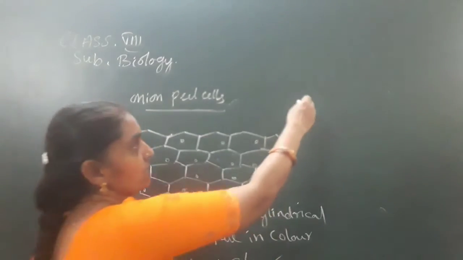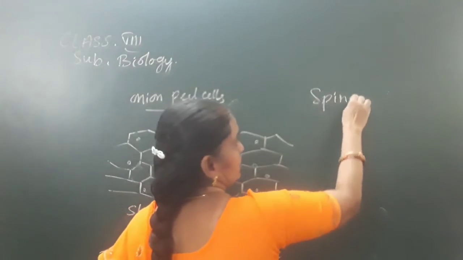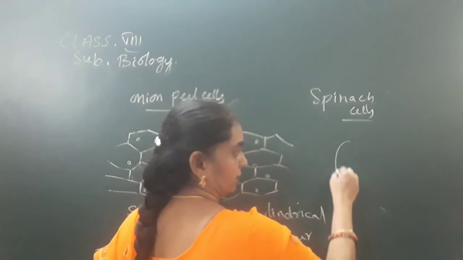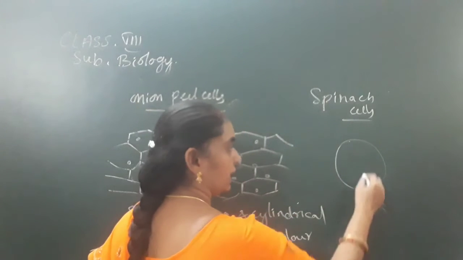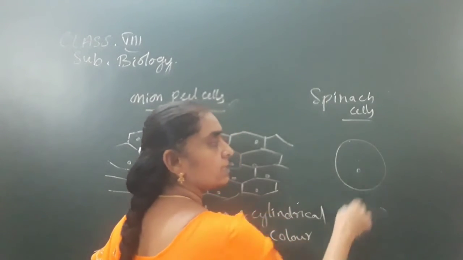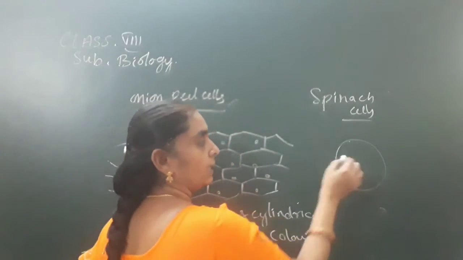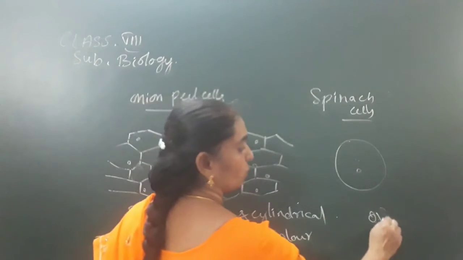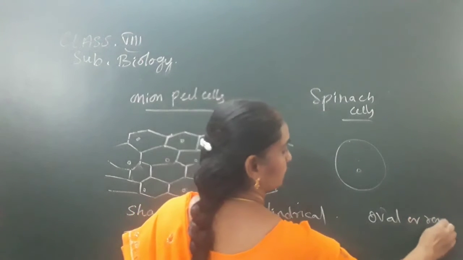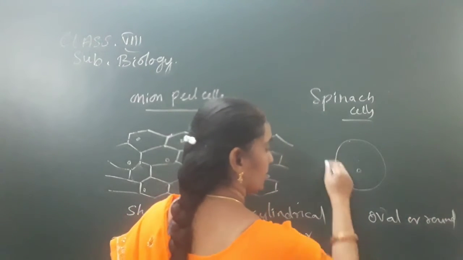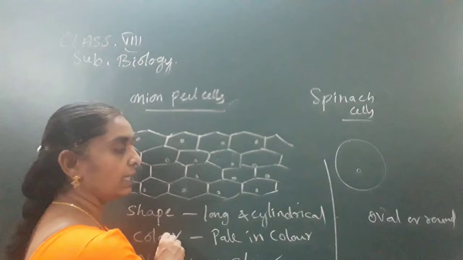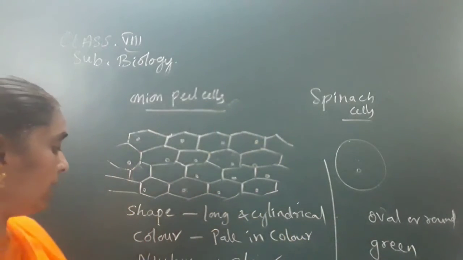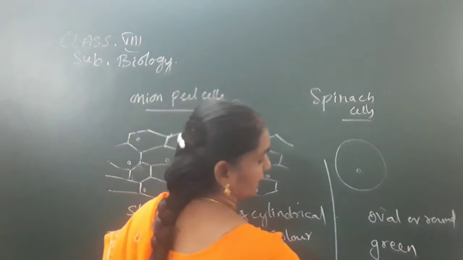But in the case of the spinach cells, they are spherical in shape, and the nucleus is not clearly visible. So we can say that the shape is oval or round for the spinach, and the color is green. Spinach cells: green color, and nucleus not clear.